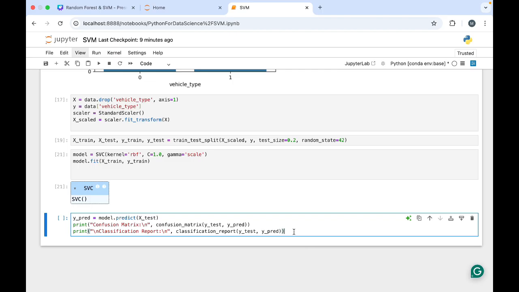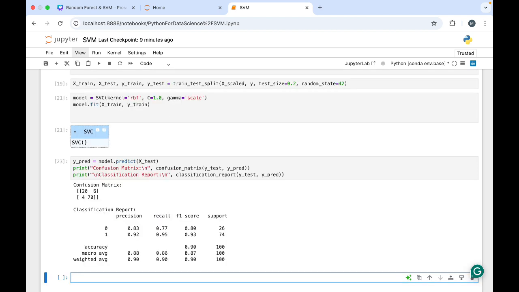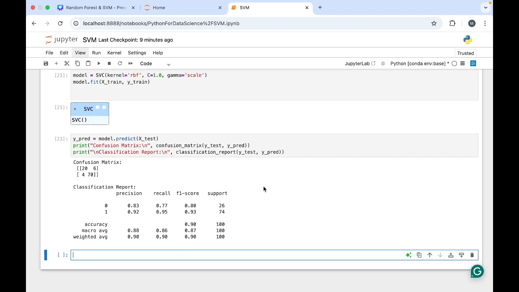Then next come predictions. We need the differences between actual and predicted values. Based on that we take the confusion matrix, and we also print the classification report. The confusion matrix shows true positive 20, true negative 6, false positive 4, false negative 70, which means this model is not that accurate. And what accuracy is it giving? It is giving 90% accuracy. You can see over here that accuracy is 90%.